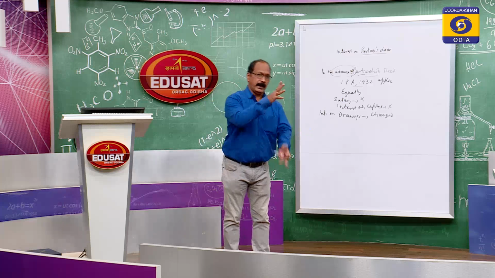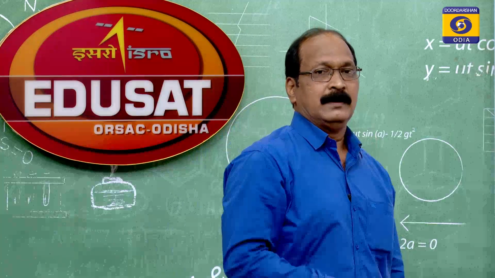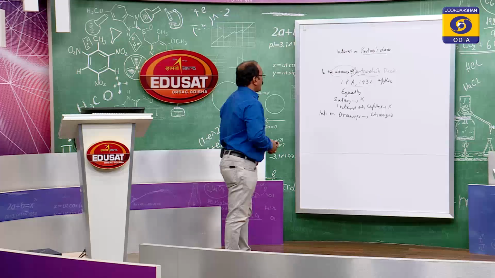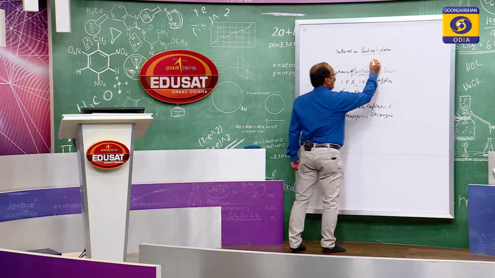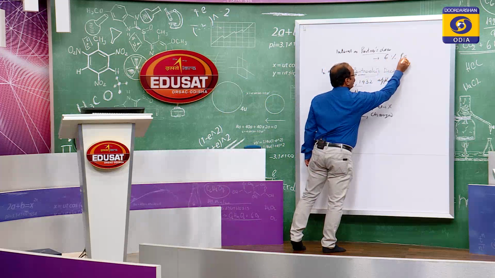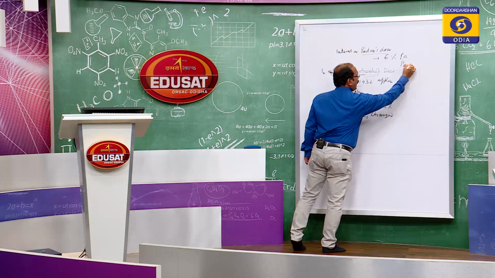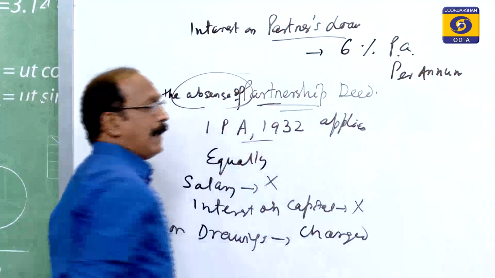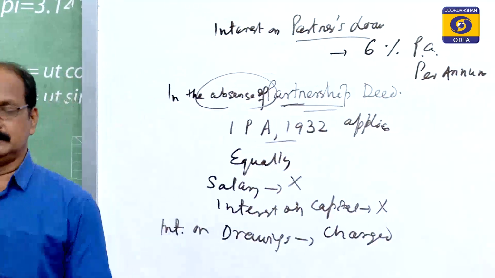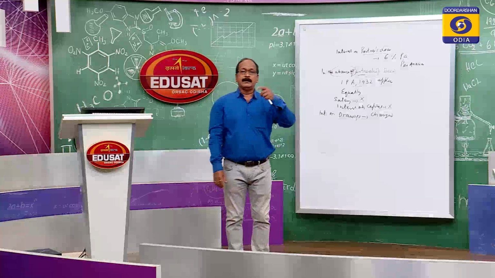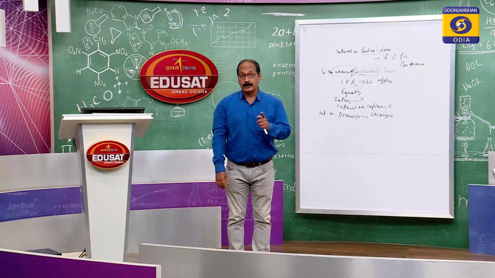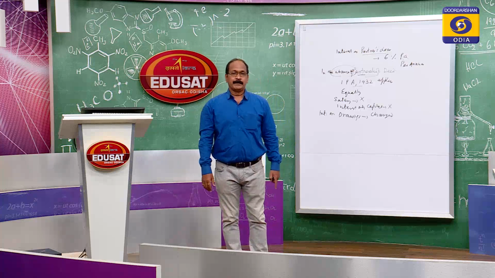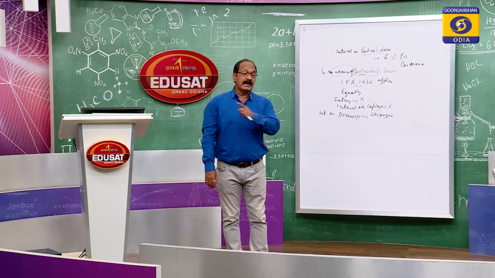But in the absence of that item in the partnership deed, or absence of partnership deed, interest on partners' loan is payable at 6% per annum, that means annually. This is prescribed by the Indian Partnership Act 1932. It is mandatory. But remember, this is a charge against profit.